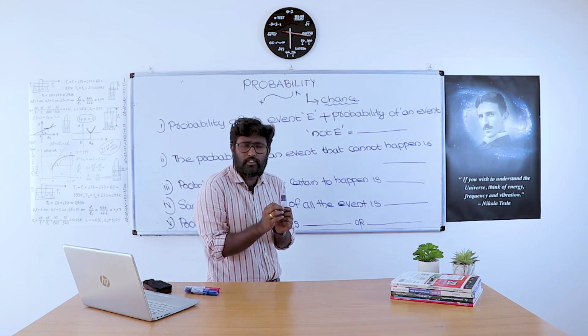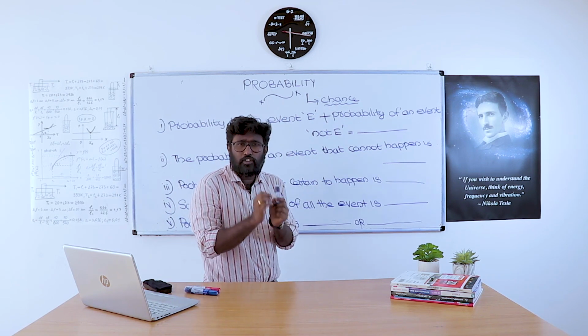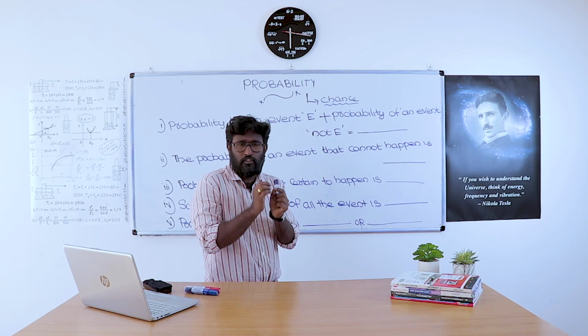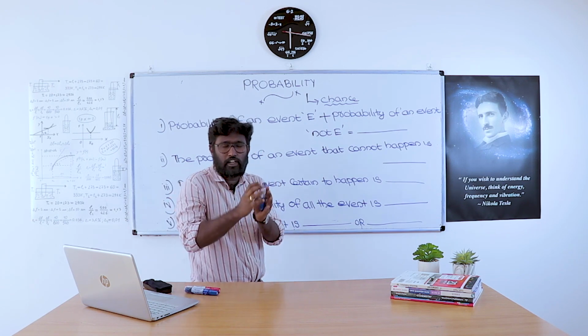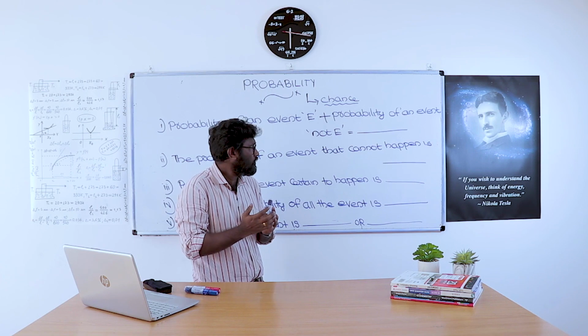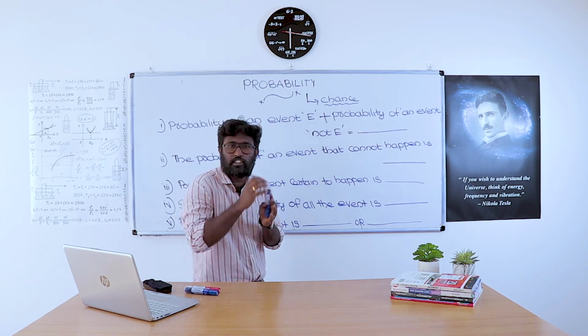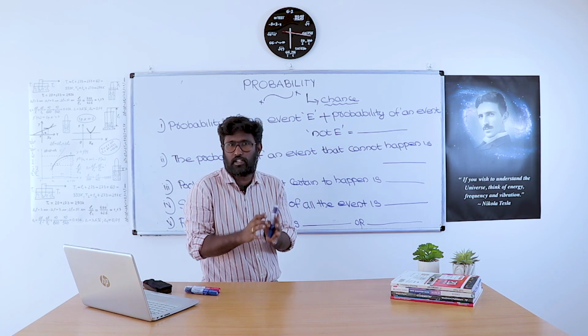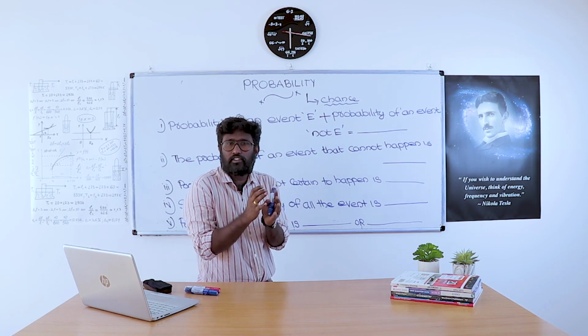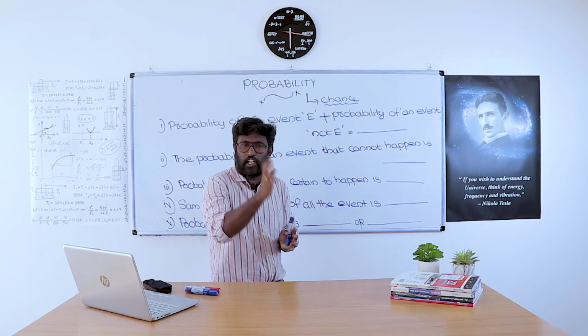So when a coin is tossed, there is a chance of tail and head. That is simply a chance. That chance is simply called a probability. What is the chance of getting tail?